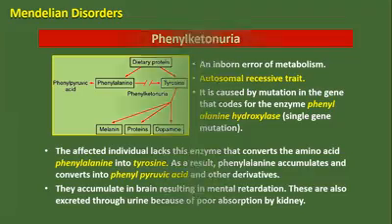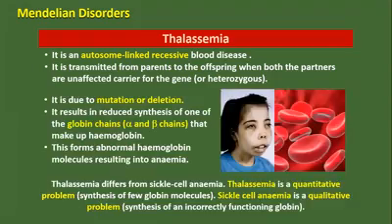So this is one of the disorders, called phenylketonuria. Thalassemia is another type of disorder. It is an autosome linked recessive blood disease. It is transmitted from parents to the offspring where both the parents are unaffected carriers of the gene.